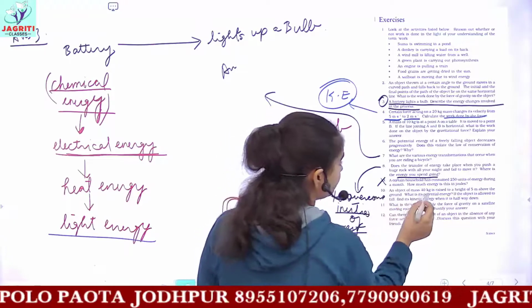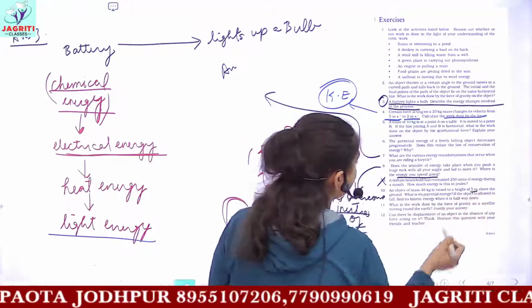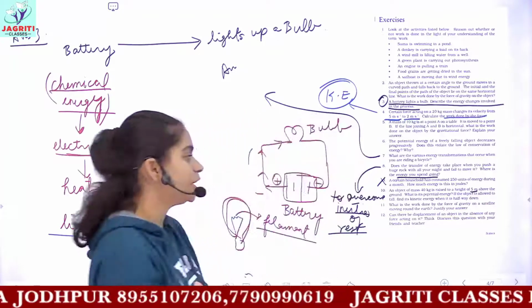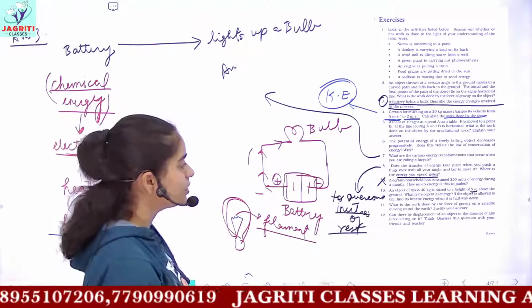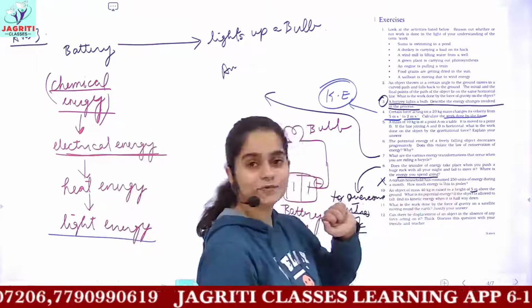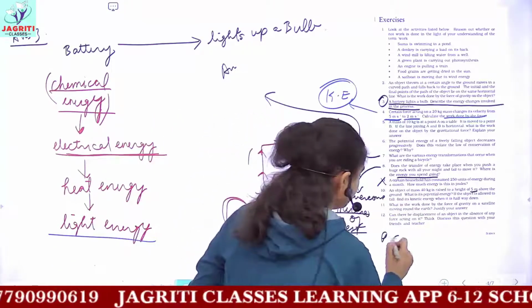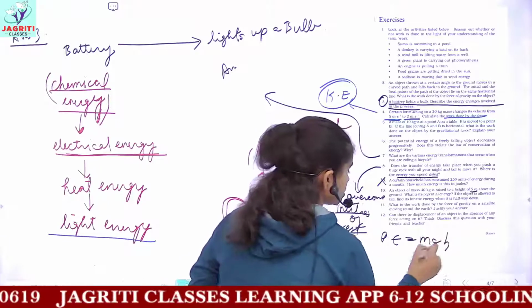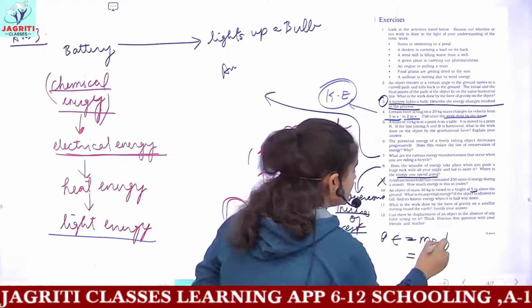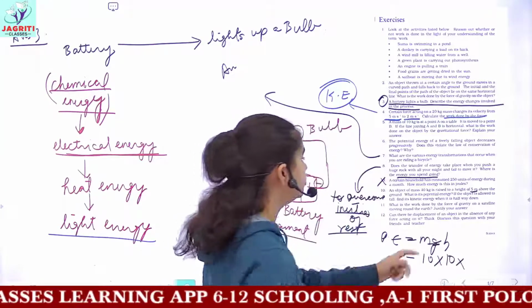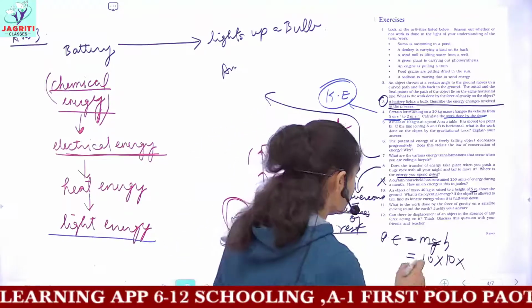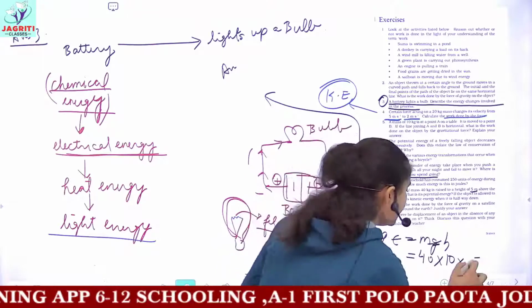10th is an object of mass 40 kg is raised to a height 5 meter above the ground. What is its potential energy? So you can calculate the potential energy in 10th question. Mass is 40 kg, height is 5 meter. So potential energy would be mgh. g is 9.8, but for simplification we can take it approximately to be 10. The mass is 40, g is 10, and height is 5.